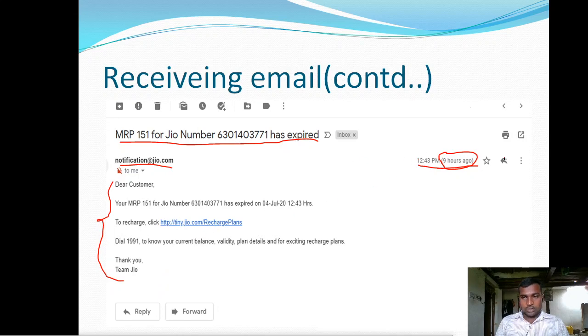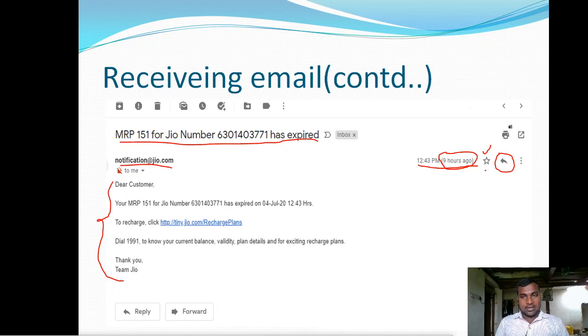So this is an option with which we can forward the same message to some another person, and this is the starred option. If this email is important, then click on this star.